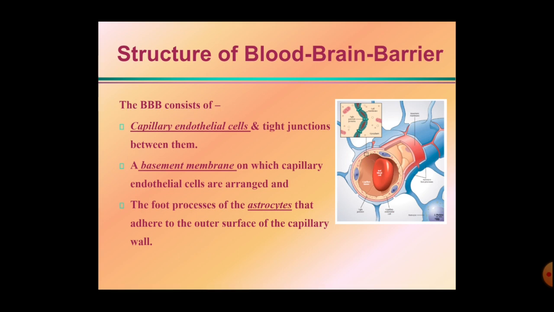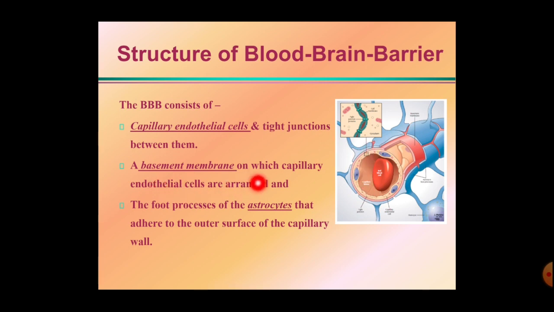We'll discuss the structure of the blood-brain barrier. That is the important barrier. It is a semi-permeable membrane. It is a protective covering. It only allows the gaseous exchange. It is formed by the capillary endothelial cells. Here, these are the capillary endothelial cells and the tight junction between them.